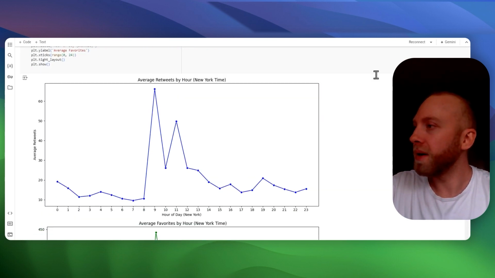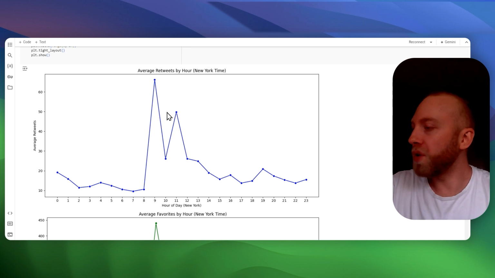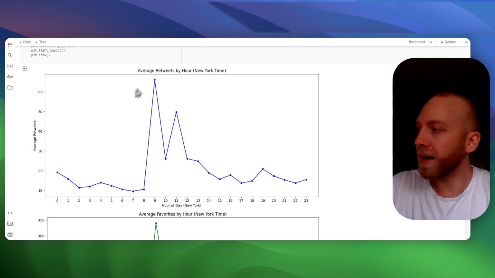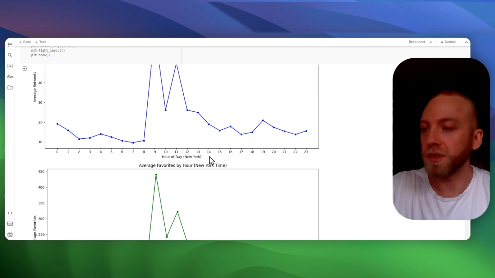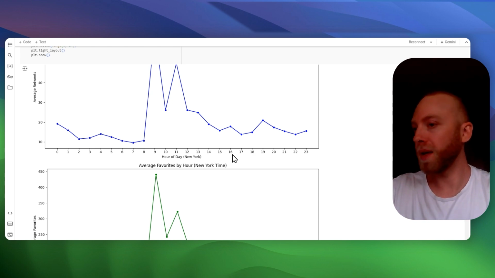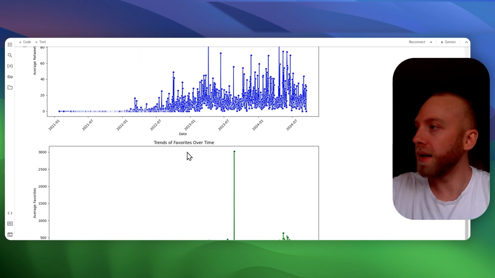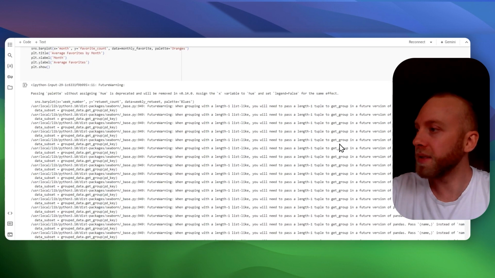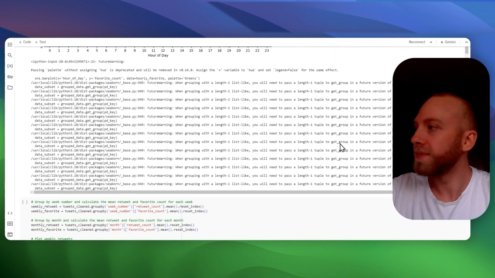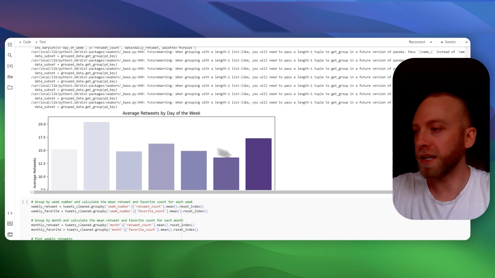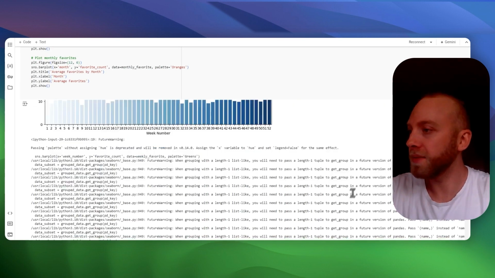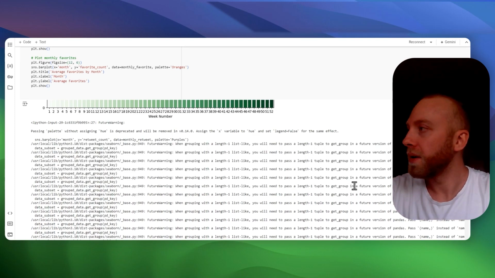Let me go up here. So this is the retweets by the hour of the day. Again, we're seeing around 9 o'clock, around this time frame, and this is New York time, so Eastern Standard Time. So actually, above, I lied to you. I said earlier it was Seattle. It's actually New York time, Eastern Standard Time. So let's keep going down and show you more.